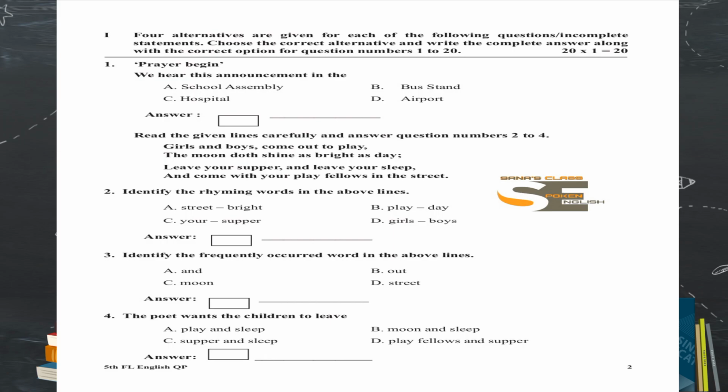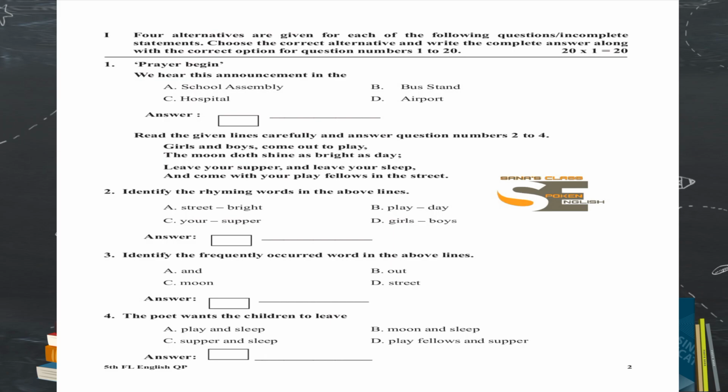Every time remember one thing. Each time whenever you read the question, understand it properly. Before you write, think twice. Then only you can write the appropriate option in the box as well as the answer in the space provided. Let us start with question 1.